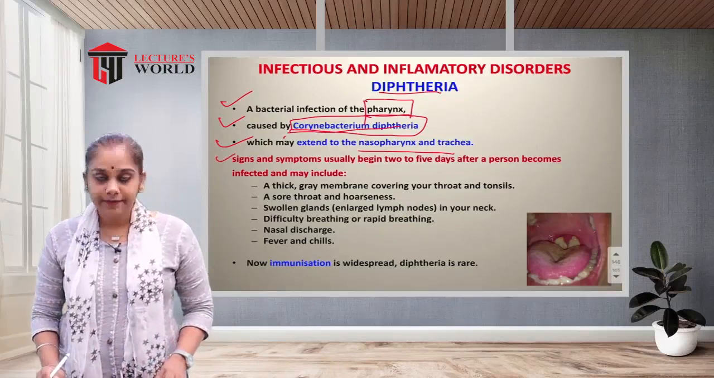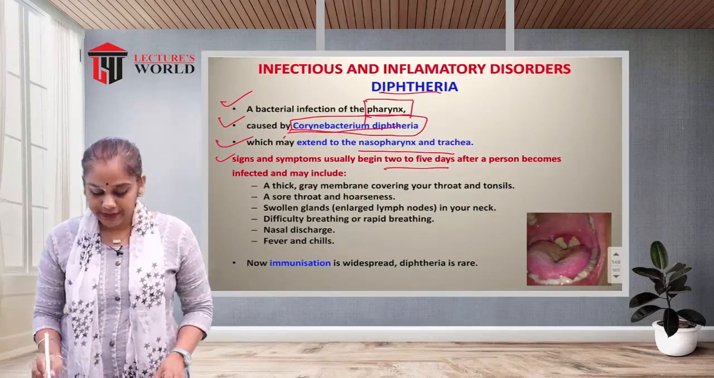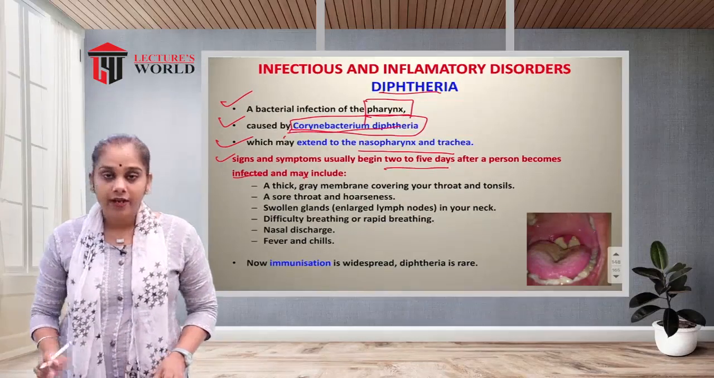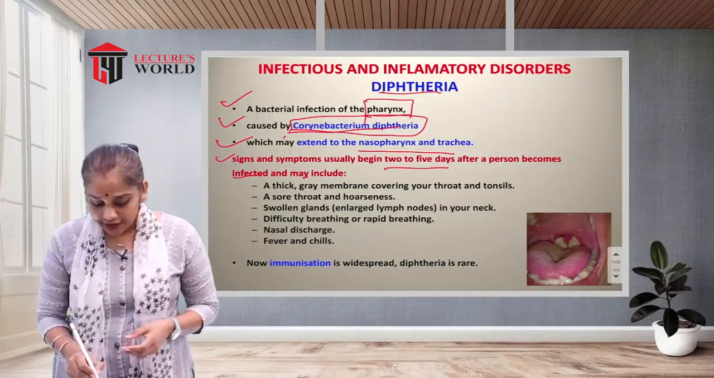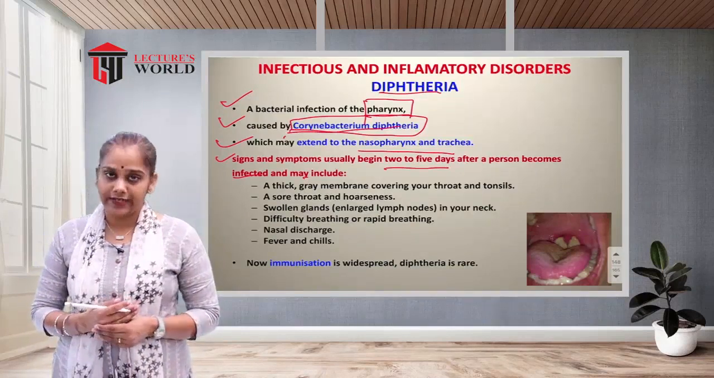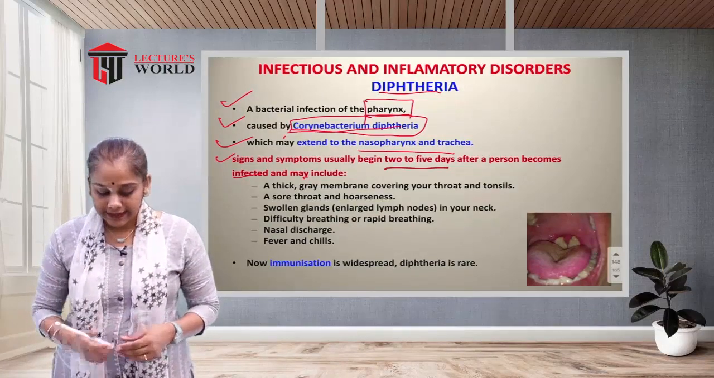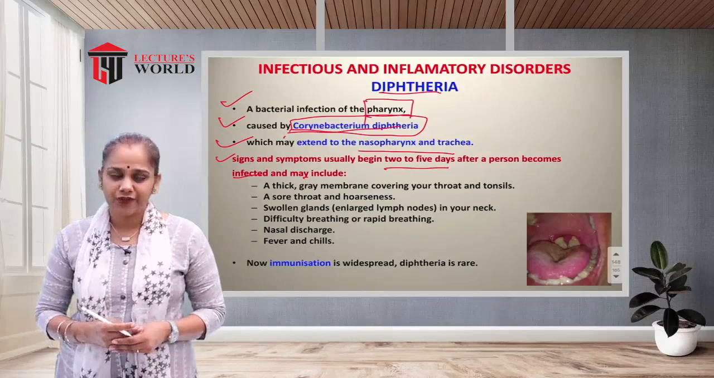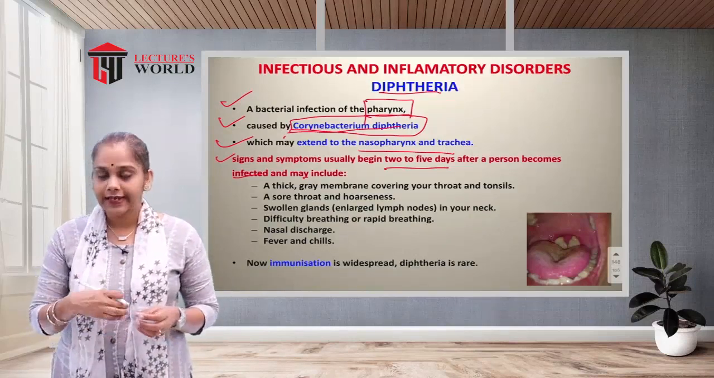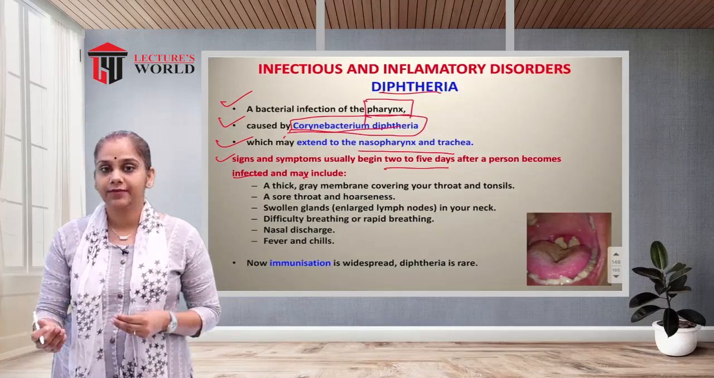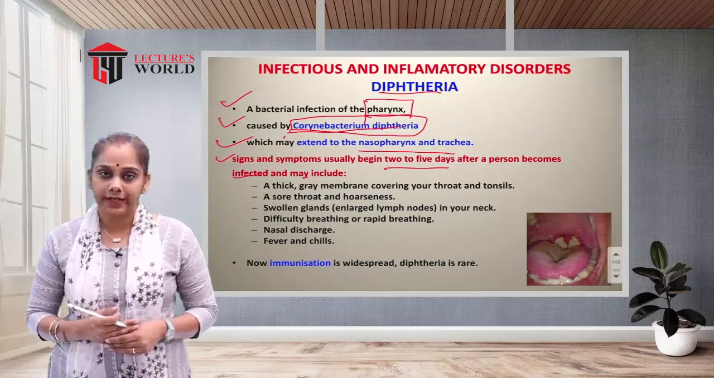The signs and symptoms usually begin 2 to 5 days after a person becomes infected. So the first symptom will develop 2 to 5 days after the infection. We can say the incubation period of this bacteria is 2 to 5 days. What is the incubation period? The organism enters our body and develops the first symptom. That period is known as the incubation period.